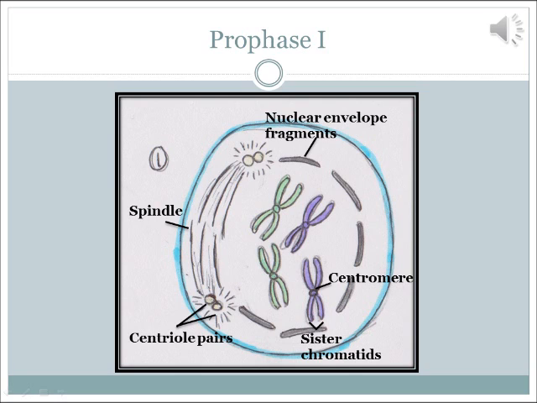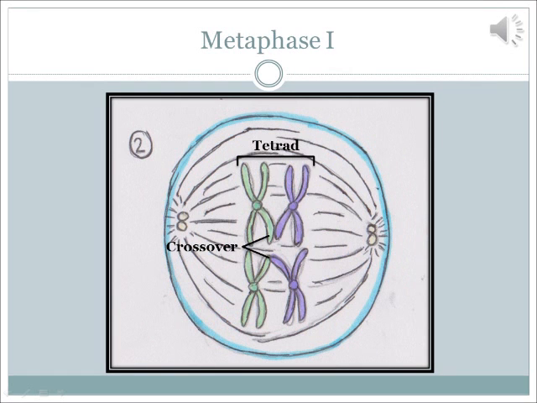In prophase 1, the first stage of meiosis, chromosomes come along one another. The nuclear envelope begins to deteriorate and crossing over occurs between the sets of chromosomes. In metaphase 1, crossing over is shown as complete. The tetrads of the chromosomes align along the central equator of the cell. Centrioles move to opposite poles and the spindle fibers begin to form.